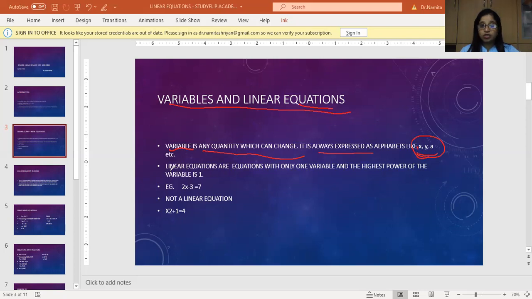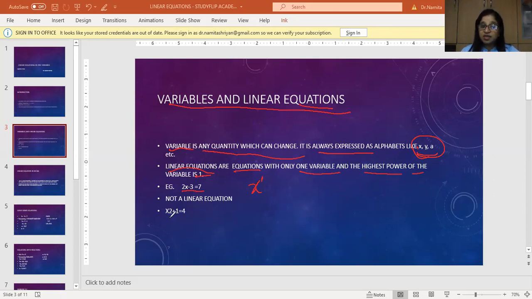So what is a linear equation then? Linear equations are equations which will have only one variable, any one of these alphabets, and the highest power of that variable is going to be 1. For example, 2x minus 3 equals 7. Here the variable is x and its power is 1. This is what we mean when we talk about linear equations.